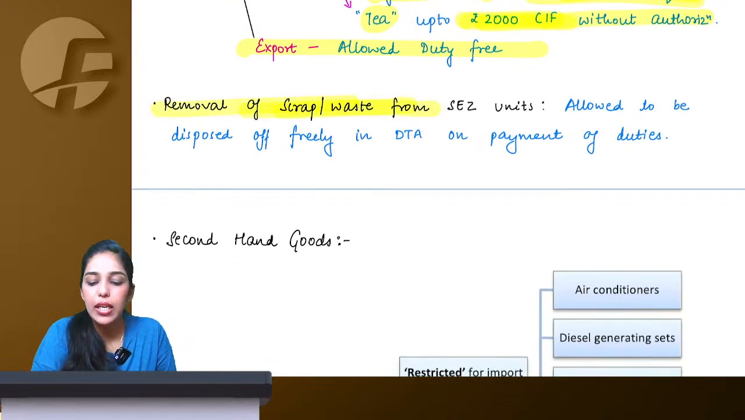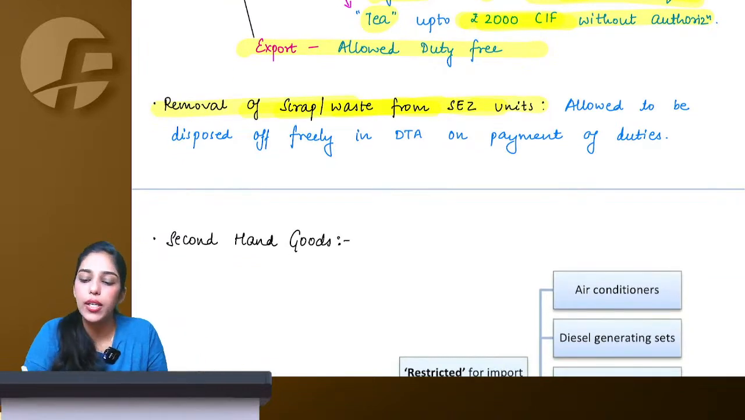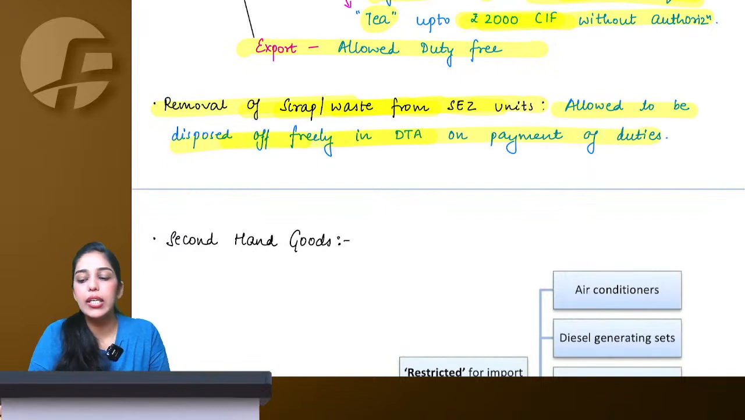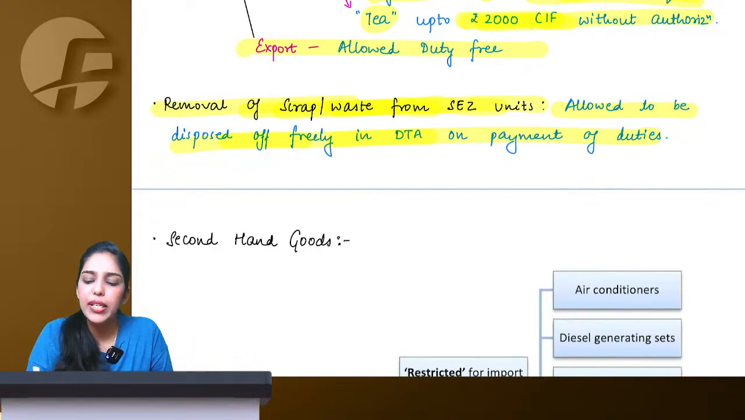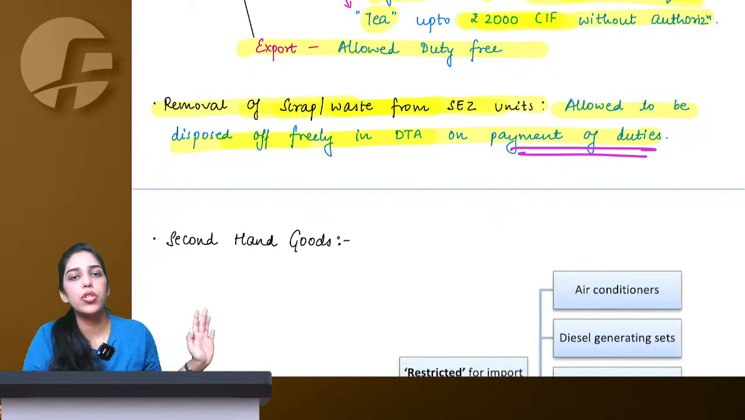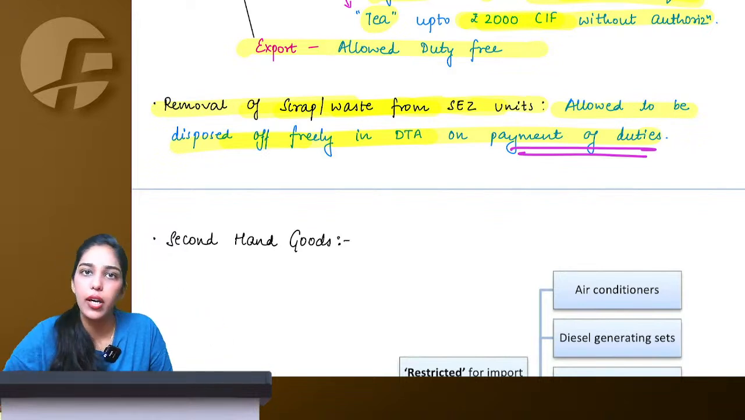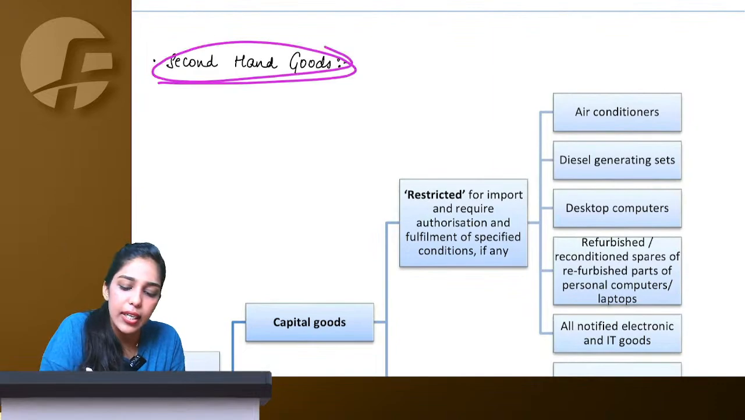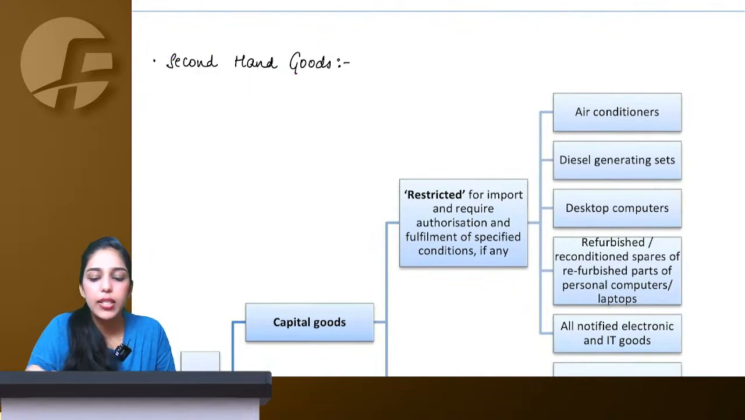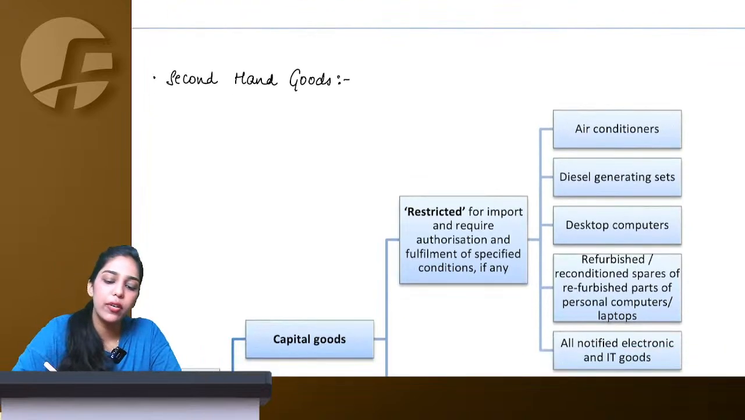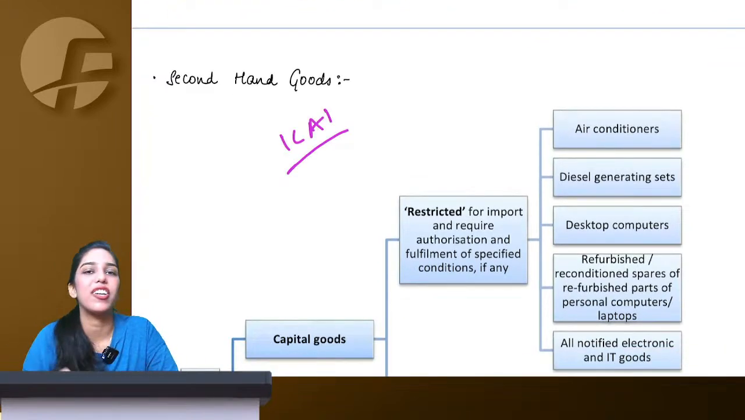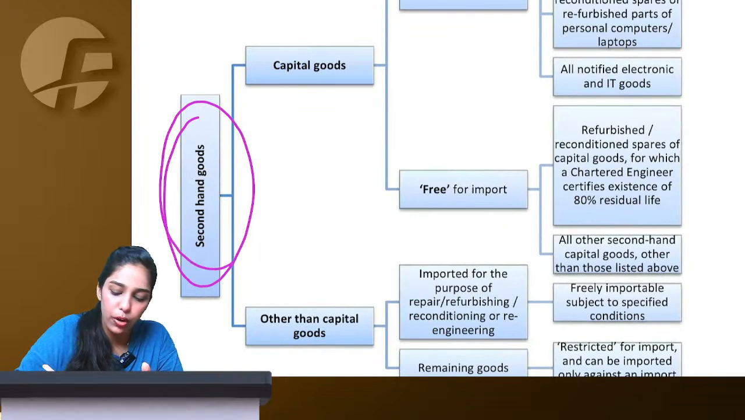Whatever is your scrap or waste generated in SEZ units, you can dispose of freely in DTA. Very much simple. We've seen this in the warehousing chapter also and some other chapters, that after manufacturing, whatever is my scrap or waste left, it is okay. You pay the applicable duties and then you can dispose of that scrap in the domestic tariff area also. Second hand goods, again very much simple. There's this chart. This chart is taken from the ICAI module only. So we are going to thank ICAI for this particular chart. So here they are saying what to do of the second hand goods.